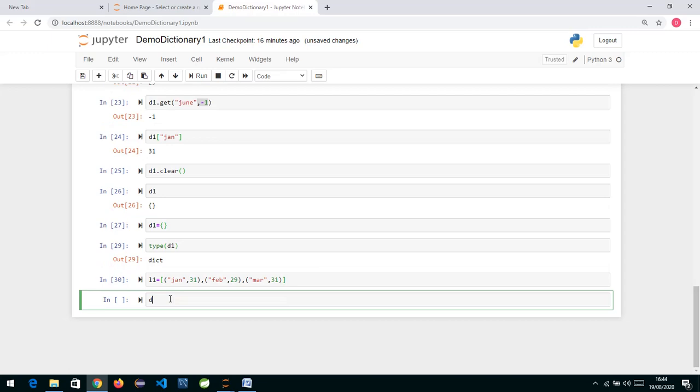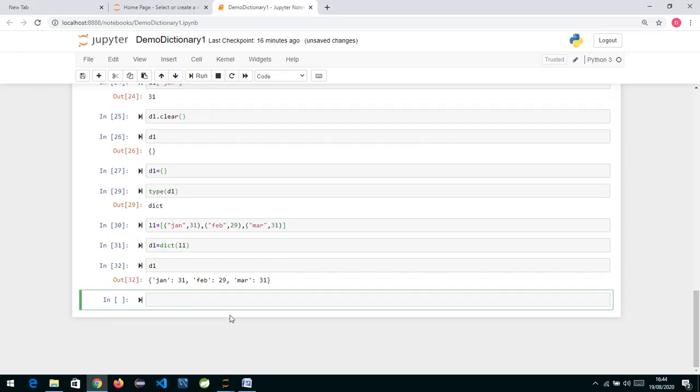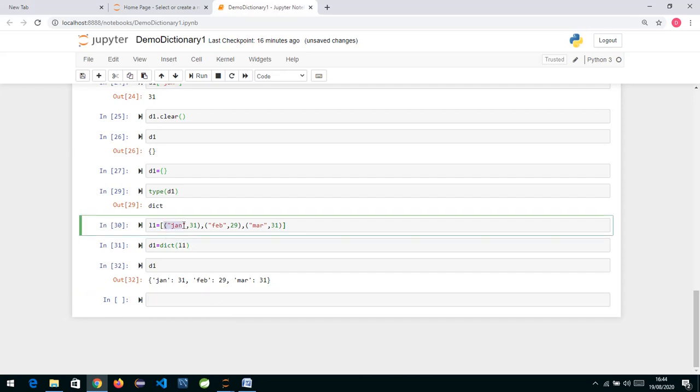Now I can create a dictionary from this if I write d1 is equal to dict. So we have a command called dict, and in dict if you pass this list of tuples, it is going to create a dictionary from this. So what it has done is, from this tuple, the first thing it has kept as key, and the second thing it has kept as value.